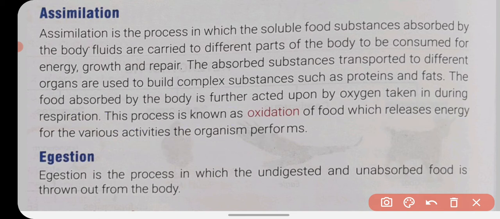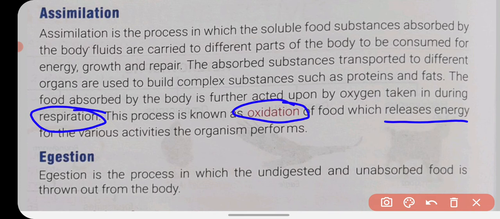So whatever simpler substances we get after digestion, our body makes into complex substances again, which are then used by the body. As you know, our body needs energy and we get energy from food. The glucose that we get after the digestion of carbohydrate is oxidized to release energy by the process of respiration.